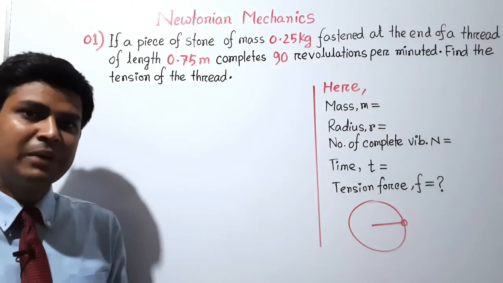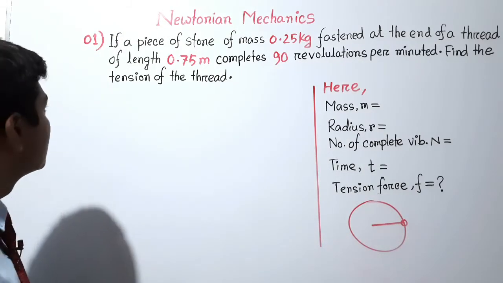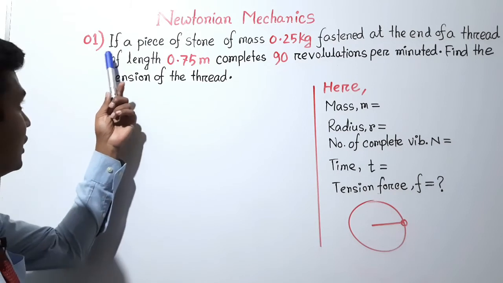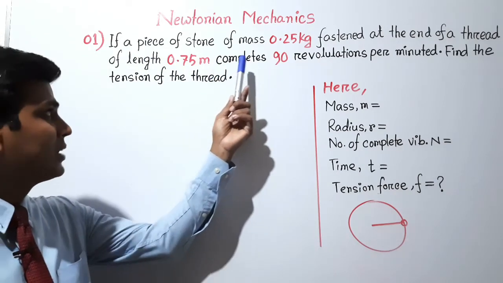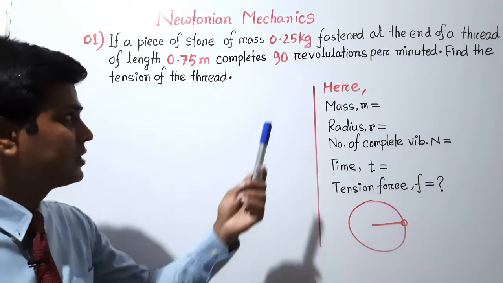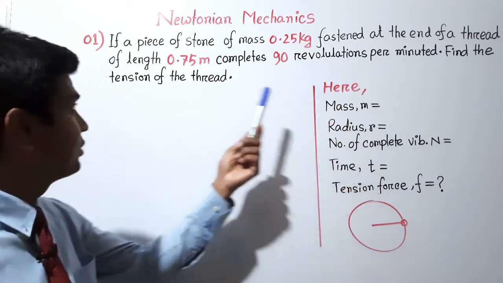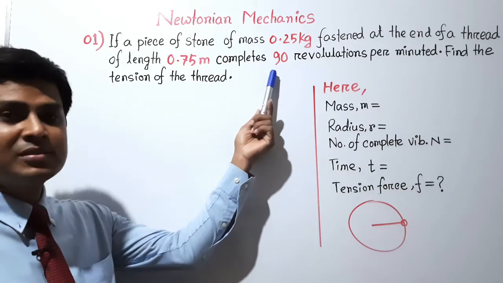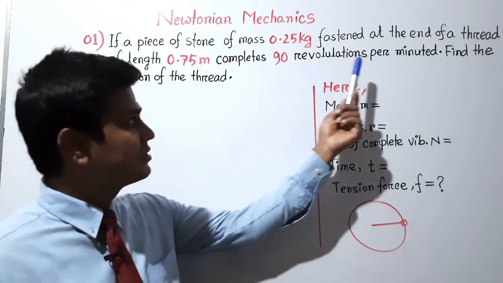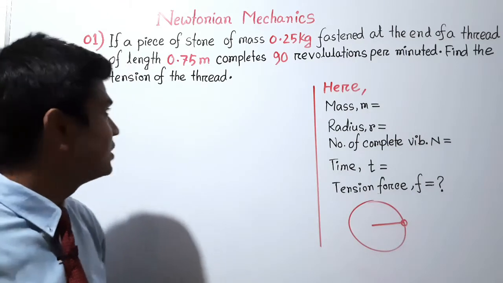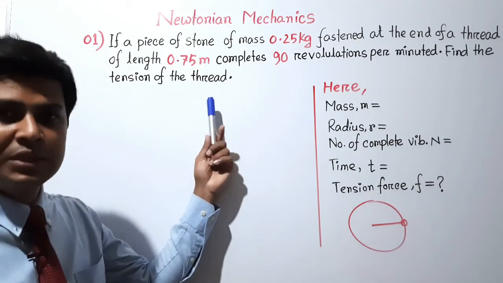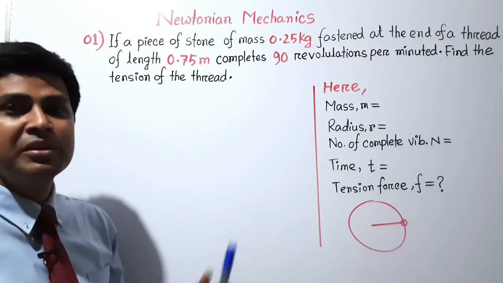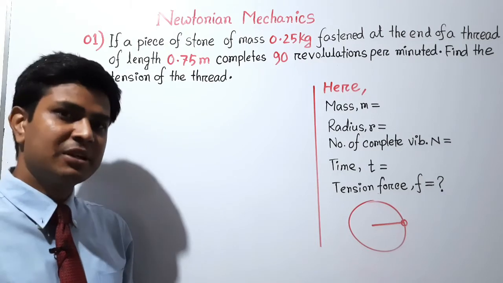Let's start solving some mathematical examples. Math number 1. If a piece of stone of mass 0.25 kg fastened at the end of a thread of length 0.75 meter completes 90 revolutions per minute, find the tension of the thread. Tension of the thread means we have to calculate the centripetal force.